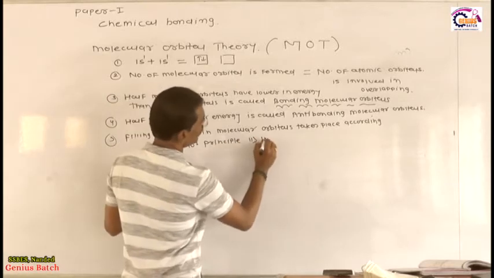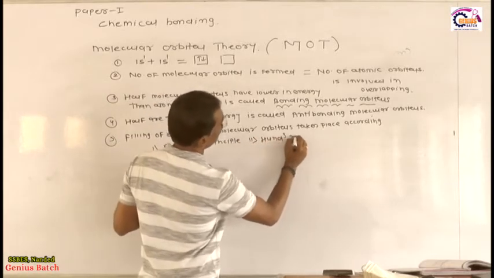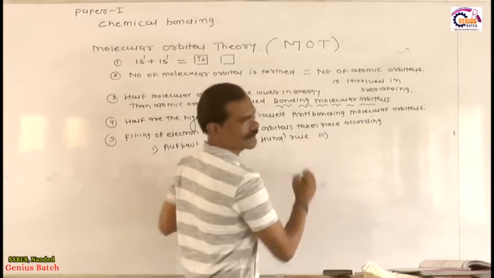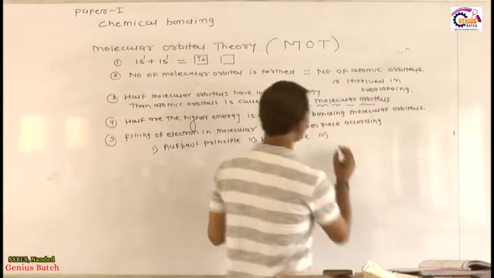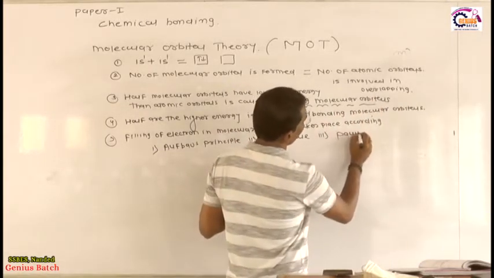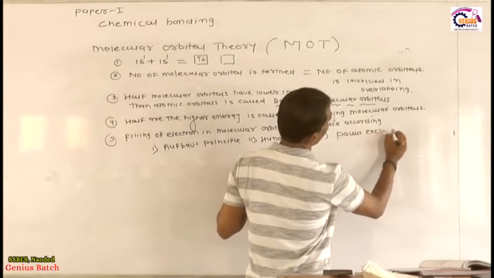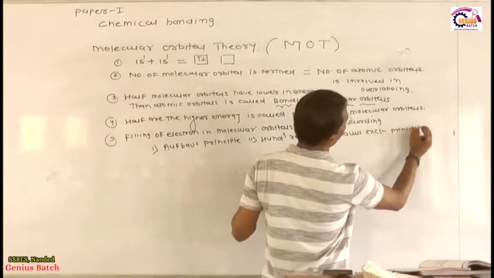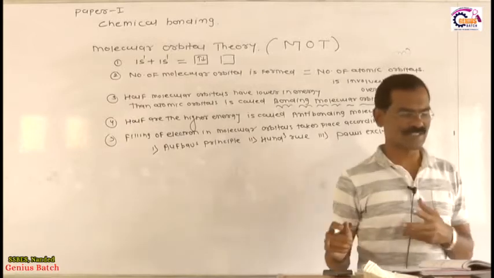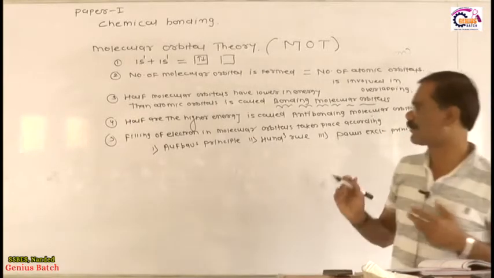The second is Hund's rule. And the third is Pauli's exclusion principle. These principles we already completed in the atomic structure topic.